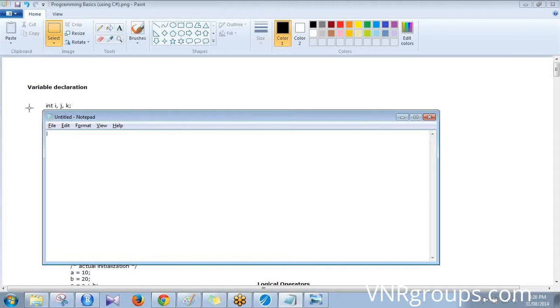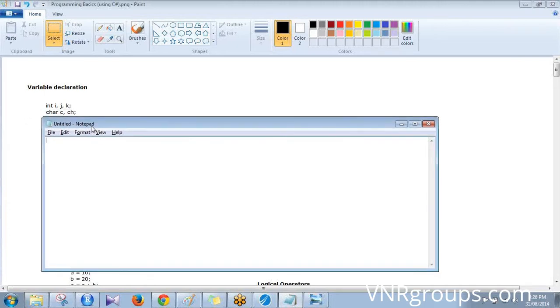And we are declaring now 2 character type variables. See, when you say int i, you can then say i equal to 10. This is fine. This is how you comment something.